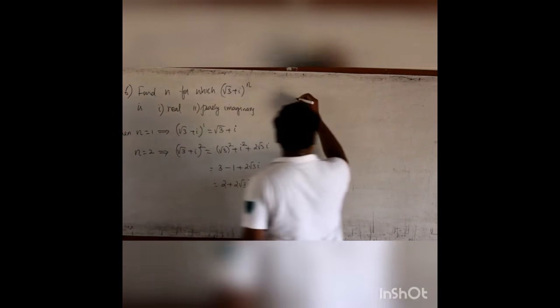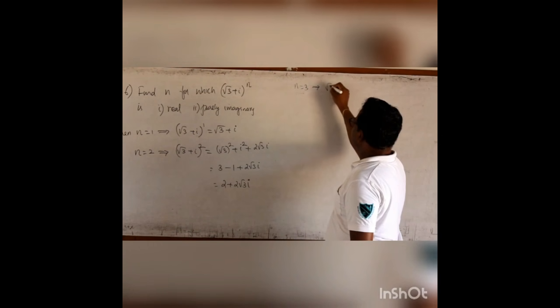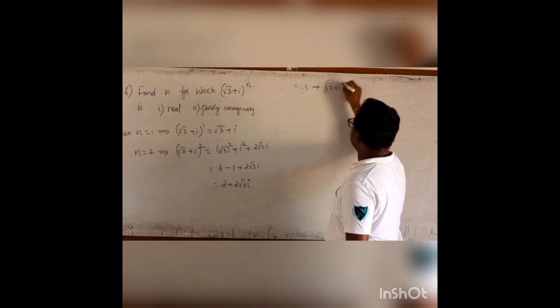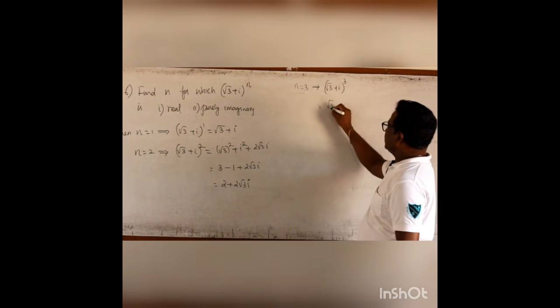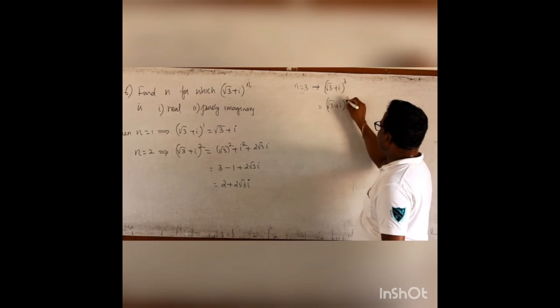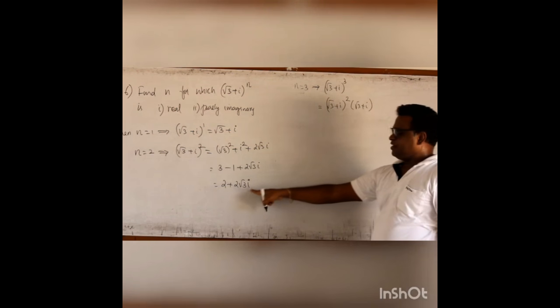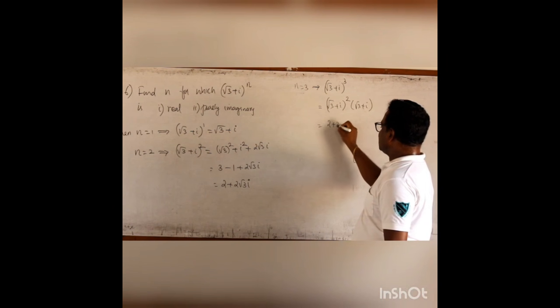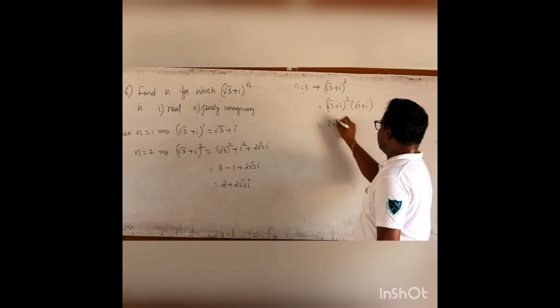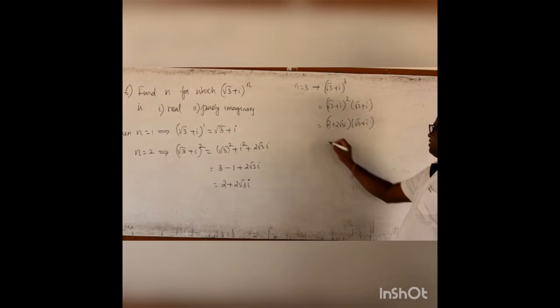So if I put n equal to 3, then it is (√3 + i) the whole cube. I can write this one as (√3 + i)² into (√3 + i). We have the value of (√3 + i)² as 2 + 2√3 i, into (√3 + i). Now we shall multiply.